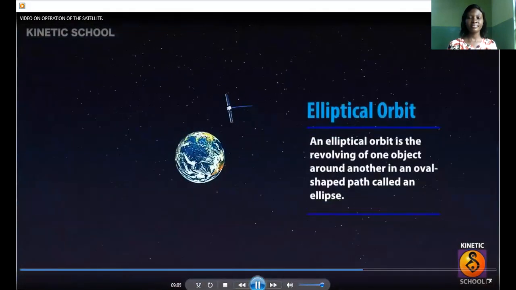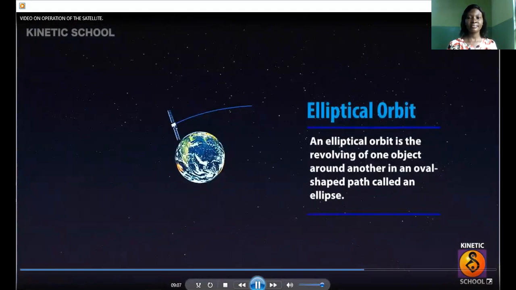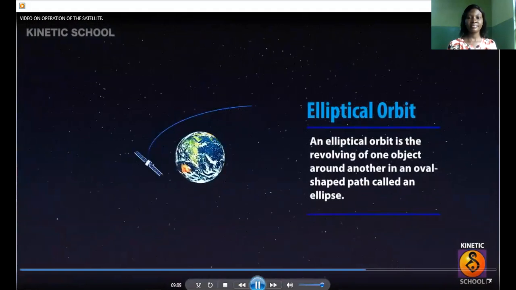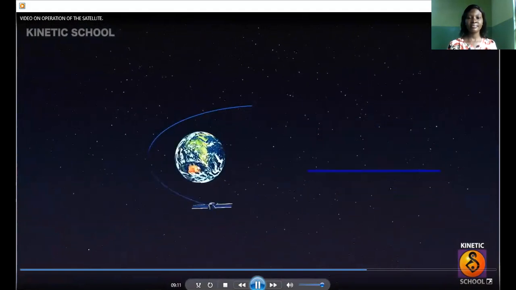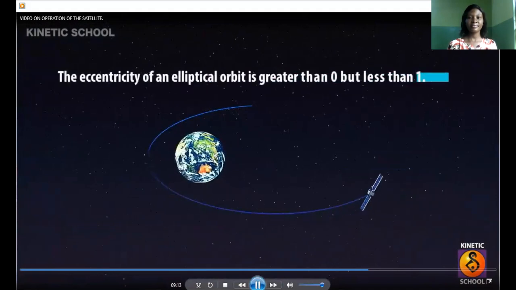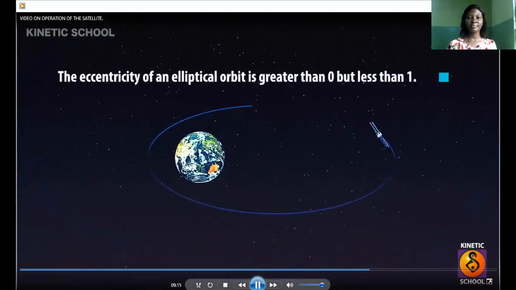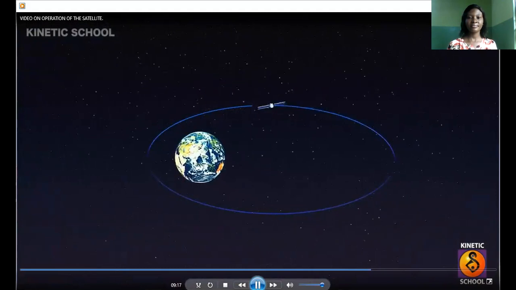Elliptical orbit. An elliptical orbit is the revolving of one object around another in an oval-shaped path called an ellipse. The eccentricity of an elliptical orbit is greater than 0 but less than 1.